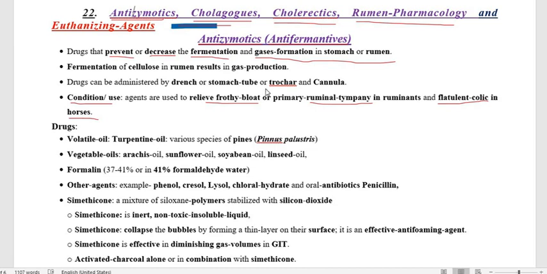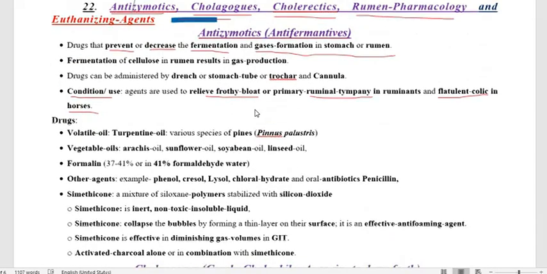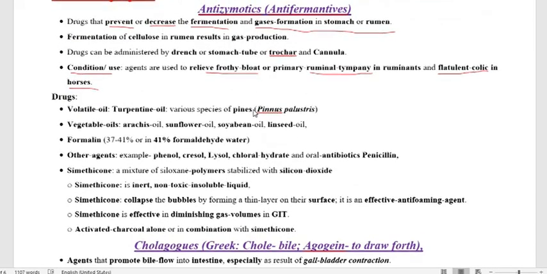So the immediate way to treat the animal, particularly ruminants, after examining the rumen, is to use a trocar and cannula, inserting it at the left side of the rumen to remove the gases. Thereafter you have to start a drug in which one of the components is an antizymotic. So let us start the drugs under the antizymotics.